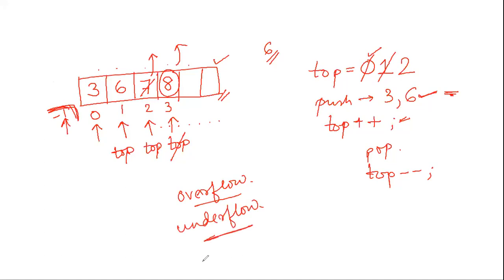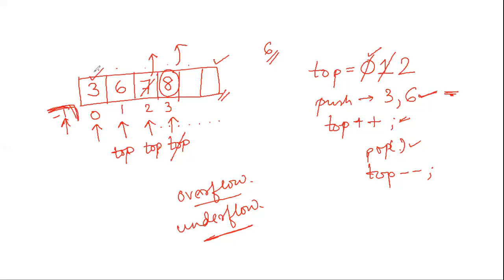That is, we can only delete up to the extent that numbers are present in our stack. Once we delete the last element, there are no more elements in the stack. Even if I call the pop operation 8 times, it will give me a garbage value.